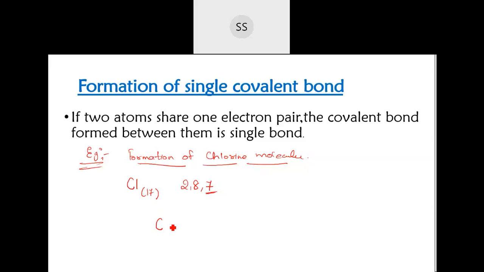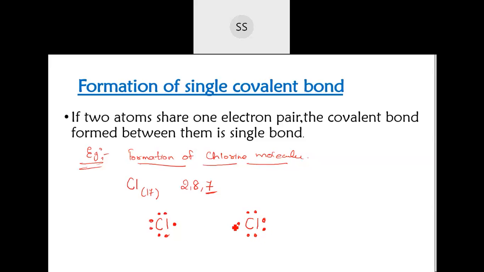So I will take two chlorine atoms, one chlorine on this side, one more chlorine on the other side. Just for convenience, we will write the electrons which we are going to share in the front. So total 7 are there: 1, 2, 3, 4, 5, 6, and then the 7th one I am writing here. Like that only, on the other chlorine atom also they will have 7. There is no change because both are the same kind of atom.